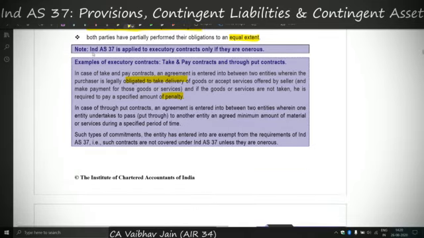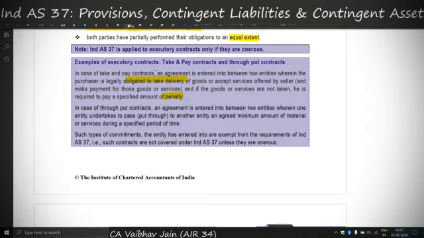Here the note says the same thing and examples have been given. Let me give a separate example. If I'm selling my phone to you, what are the obligations? I have to give you my phone and you have to give me the payment. And if I say that in case you are not giving me the payment, there shall be a penalty, this penalty clause can make the contract onerous. I'll cover this later on in this video.